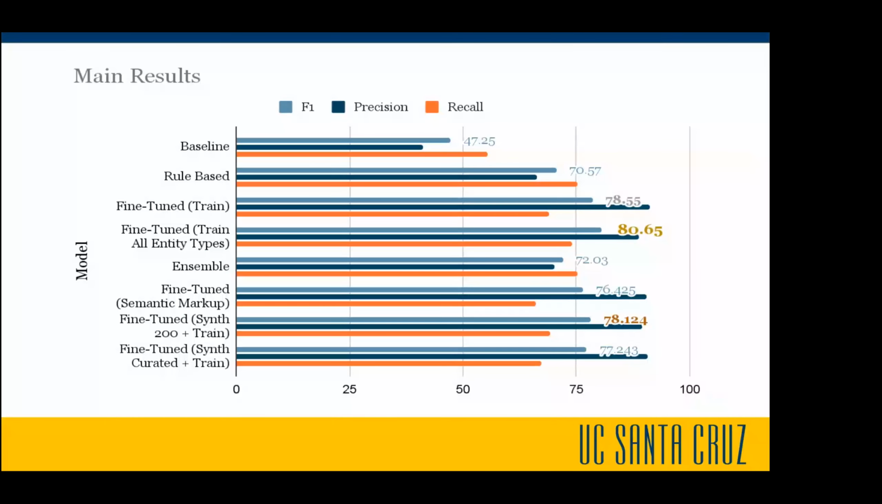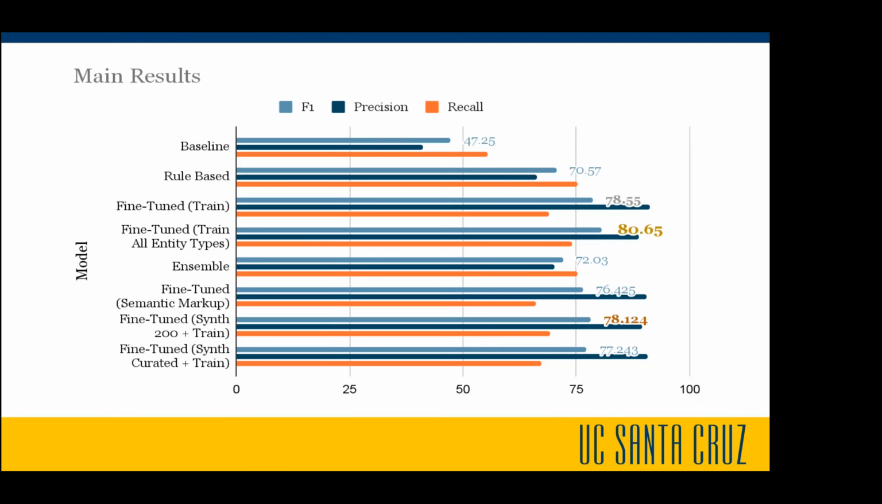Yeah, so in conclusion, here are our main results. We are listing here the baseline, which is the out-of-the-box NLP model. As we can see, that doesn't do the best. Then we have the rule-based model, then the fine-tuned, and this is only on the training set that was mentioned earlier. We also have another training set where we actually include all entity types. I'll go more into that later.